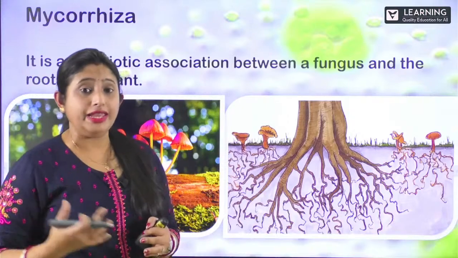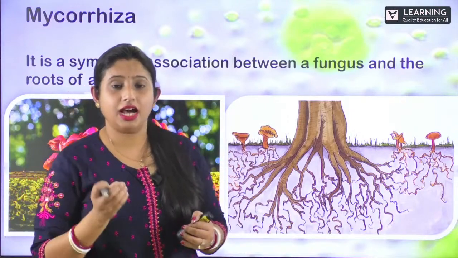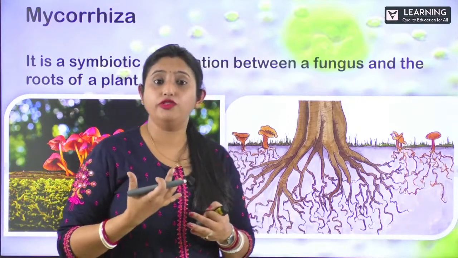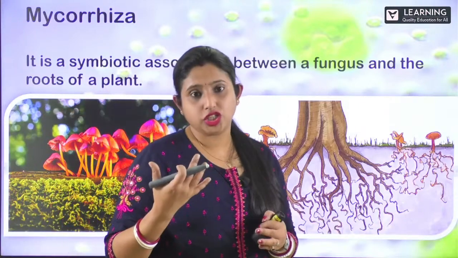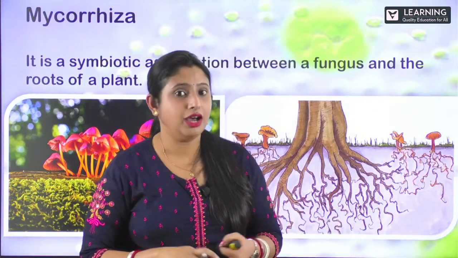The fungi derive nutrition from the plant, right? And it also helps in the uptake of moisture and phosphorus, nutrients for the plants.